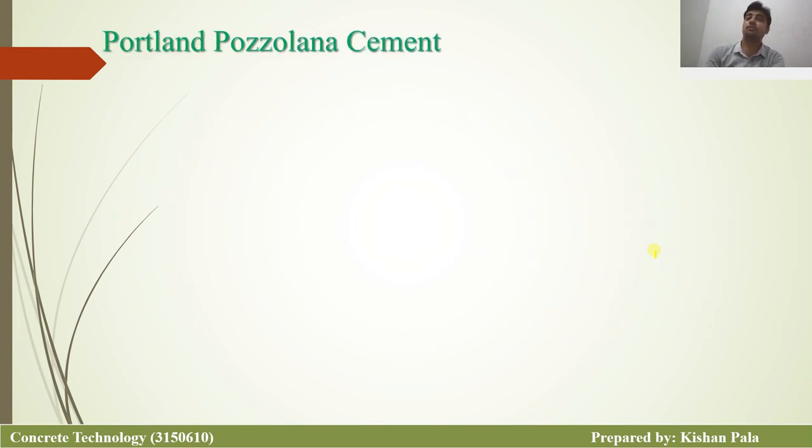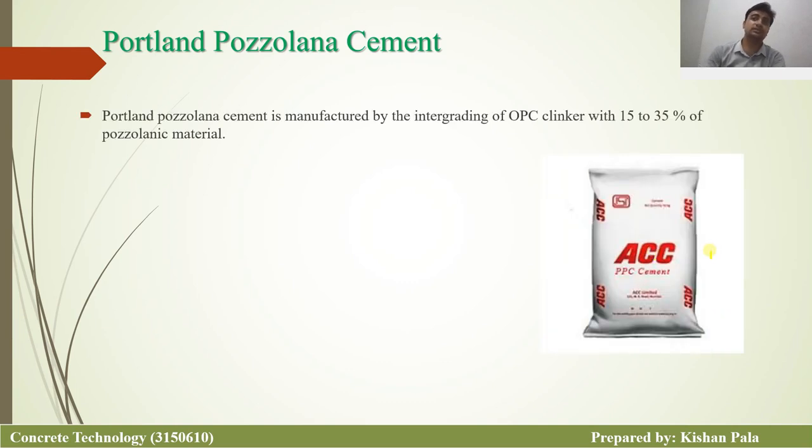Next one is Portland Pozzolana cement. Portland Pozzolana cement is manufactured by mixing ordinary Portland cement clinkers with 15 to 35 percent of pozzolanic material. So we have to add 15 to 35 percent of pozzolanic material to ordinary Portland cement clinkers. Which are the pozzolanic materials? Fly ash,